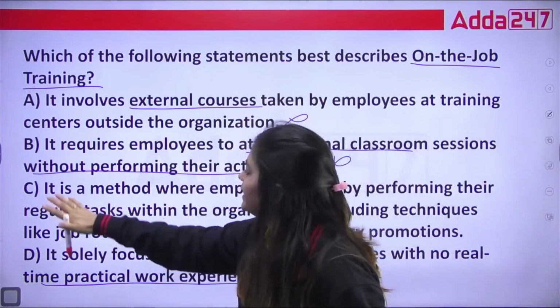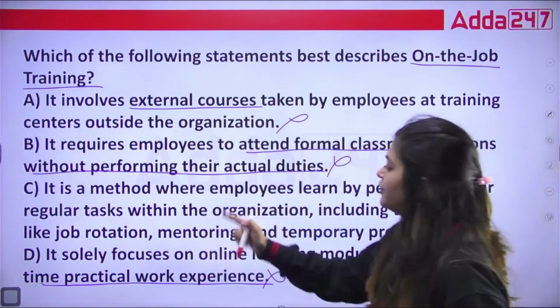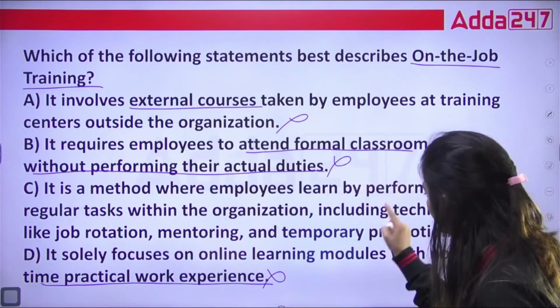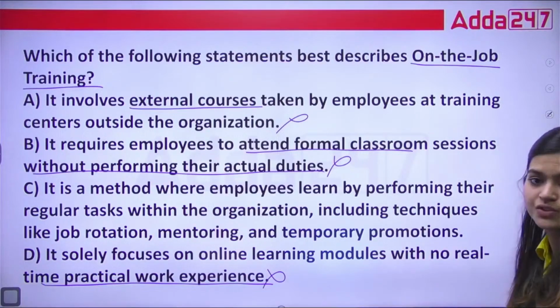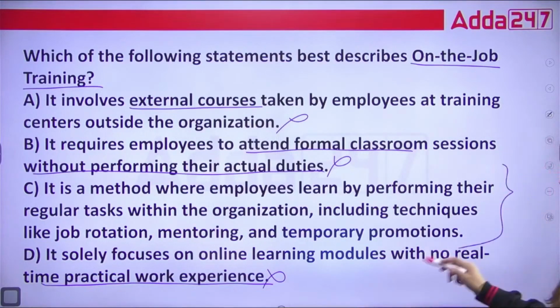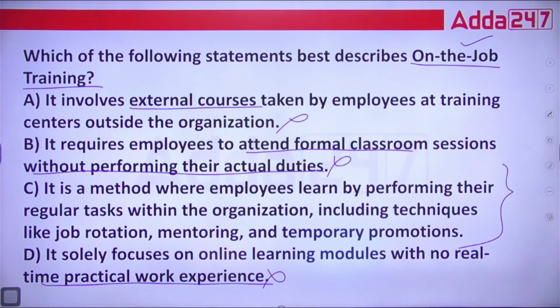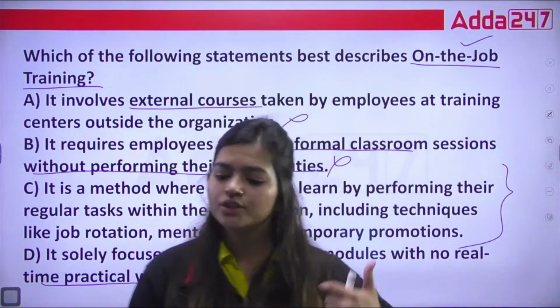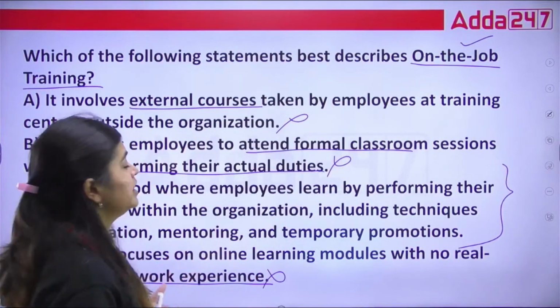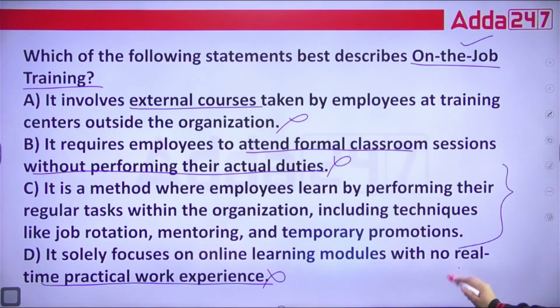If we see C, it is a method where employees learn by performing their regular tasks within the organization, including techniques like job rotation, mentoring, and temporary promotions. This is the correct definition for on-the-job training. So remember, we have two types of training, on the job and off the job. This question is based on on-the-job training. Chaliye, with this, let's move to the next question. In this, your correct answer is option C.